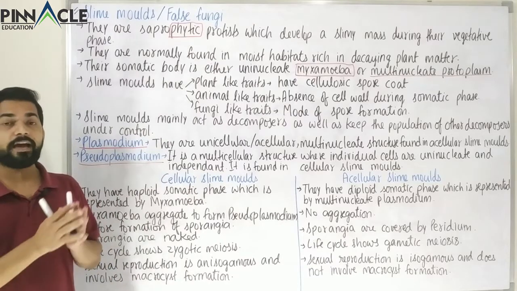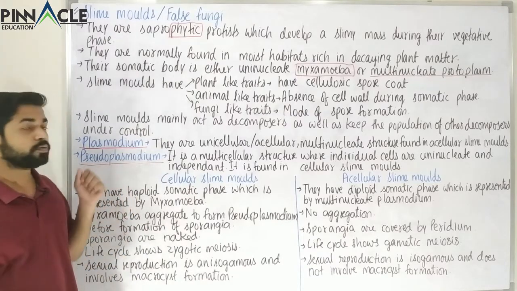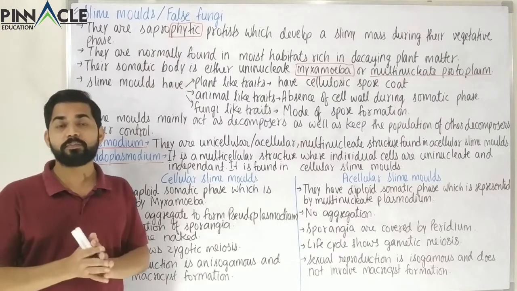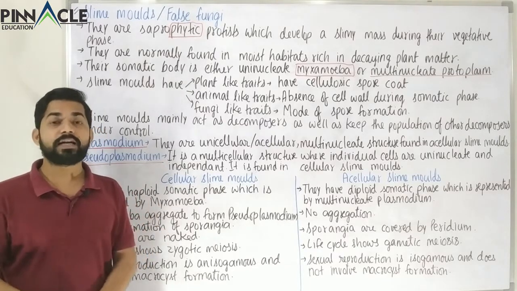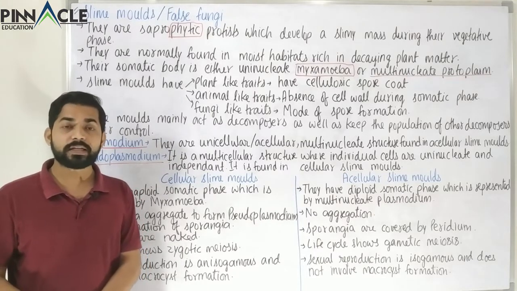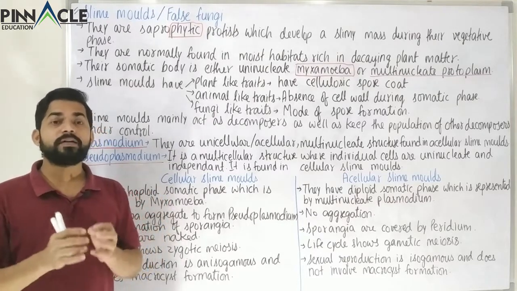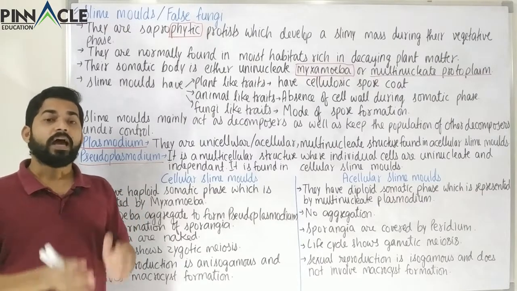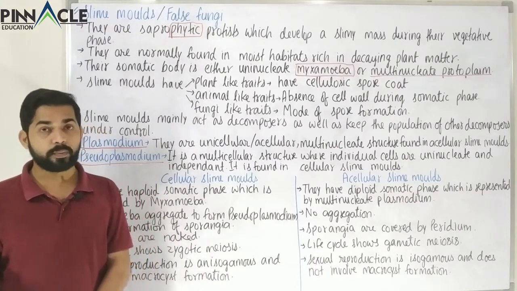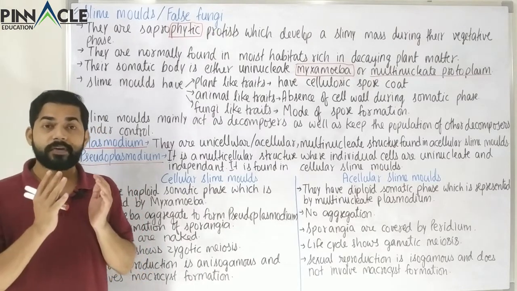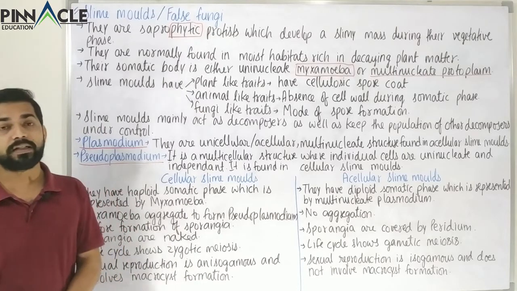Now these have very similar properties to the pseudoplasmodium, and in NCERT it is given that the plasmodium spreads over a large area during favorable conditions, and during unfavorable conditions the plasmodium differentiates and breaks into different pieces and results in the formation of spores, which have very thick walls and are very resistant to environmental conditions.